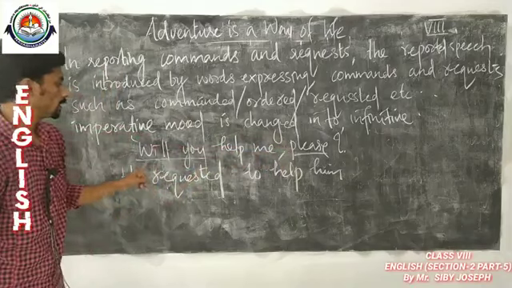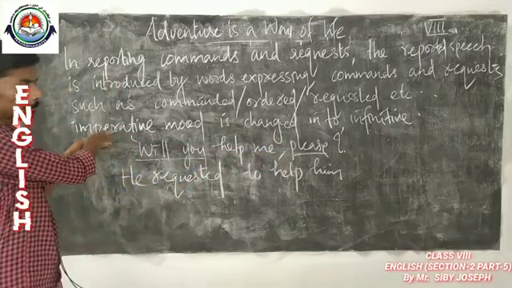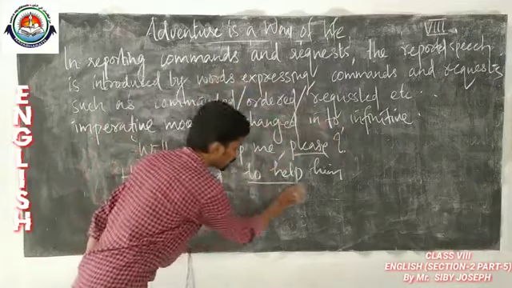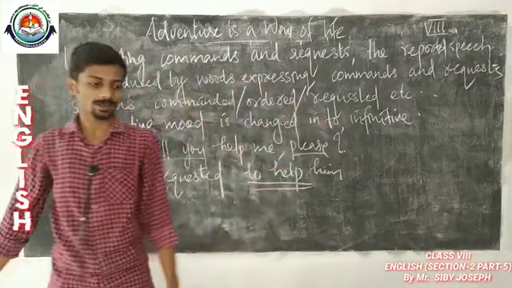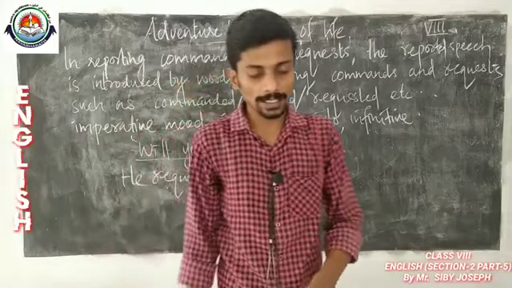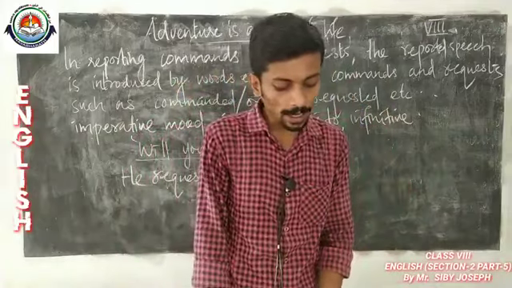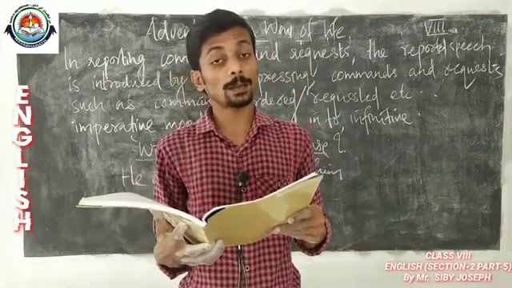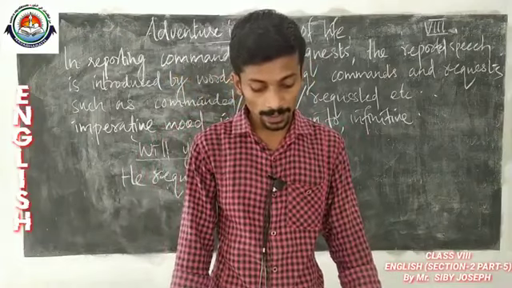This is actually the request, the imperative mood, and this imperative mood will be changed into the infinitive mood. That means 2 plus verb forms. Similarly, look at the second example. Could you please stand in the queue? And look at the third example. Could you take my son home?